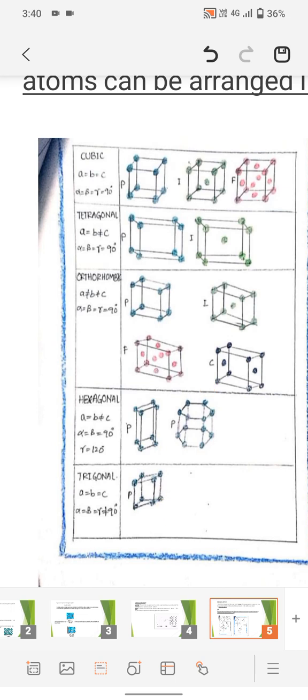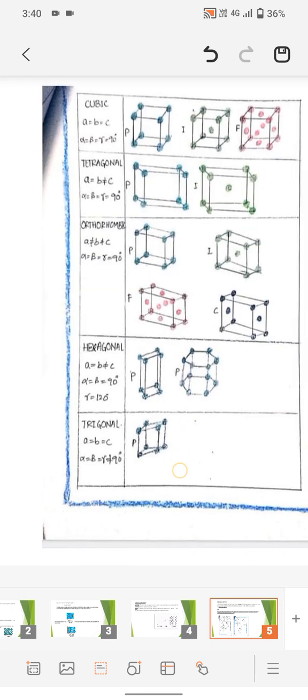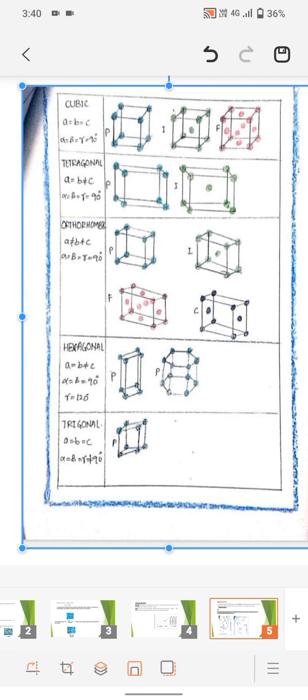Hexagonal. In hexagonal, side a is equal to b and not equal to c. Alpha and beta are equal to 90 degrees and gamma is equal to 120 degrees. Trigonal. In trigonal, a equals b and b equals c, the three sides are equal.